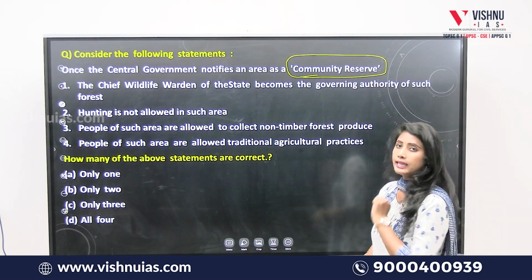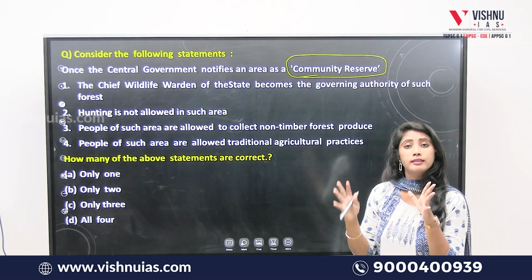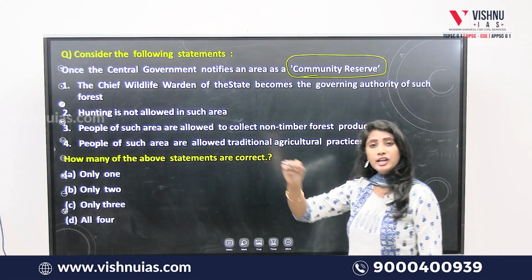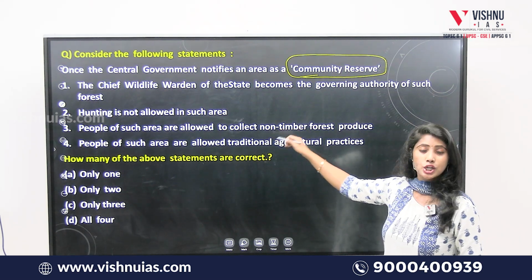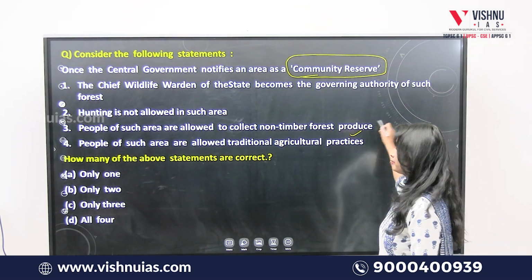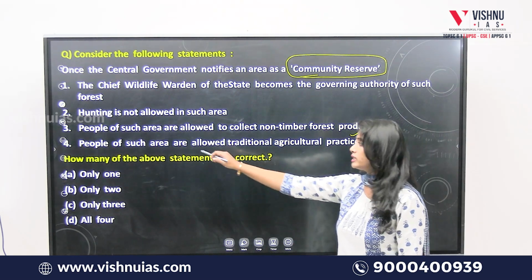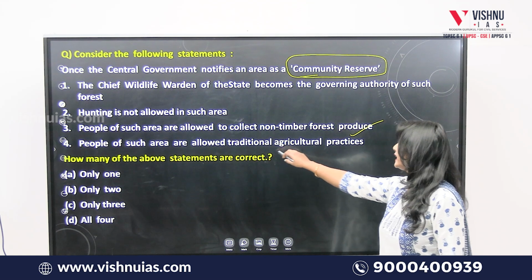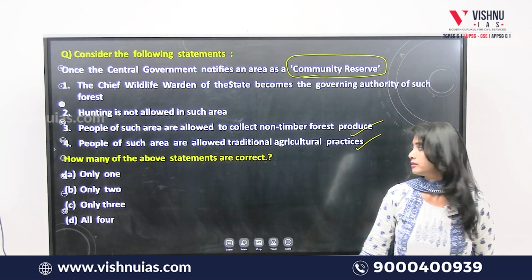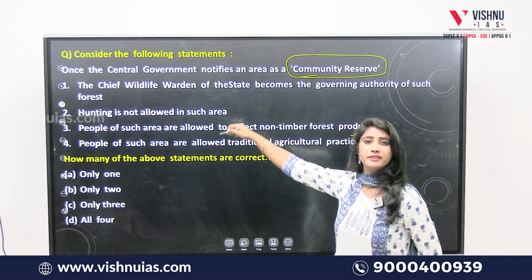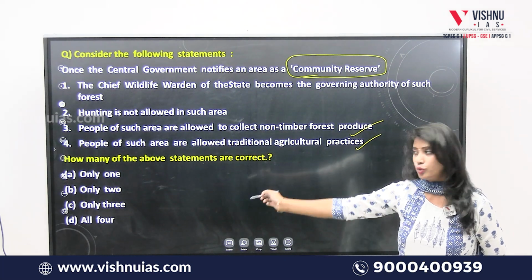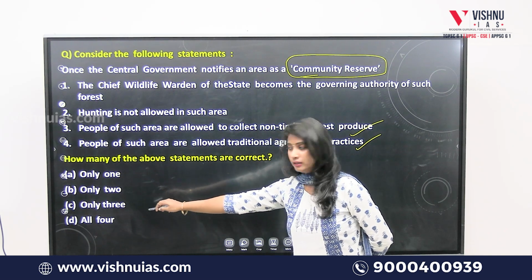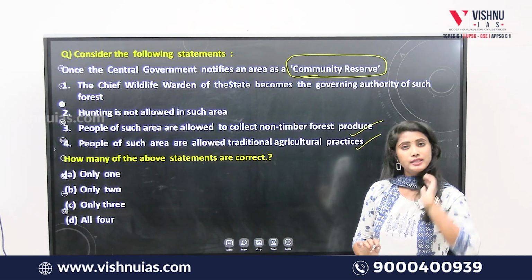Second, hunting is not allowed in that area declared as a community reserve. Third, people of such an area are allowed to collect non-timber forest produce. And fourth, people of such an area are allowed traditional agricultural practices. How many of the above statements are correct? Only one, only two, only three, or all four is the question.